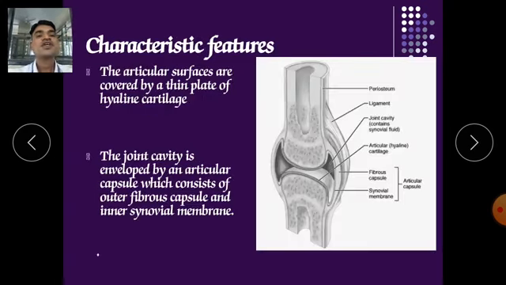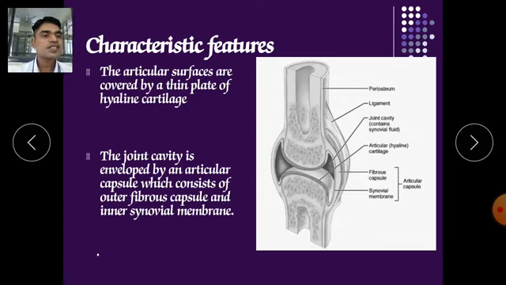Characteristic features: the articular surfaces are covered by a thin plate of hyaline cartilage. Here you can see the thin plate of hyaline cartilage. The joint cavity is enveloped by the articular capsule, which consists of an outer fibrous capsule and an inner synovial membrane.